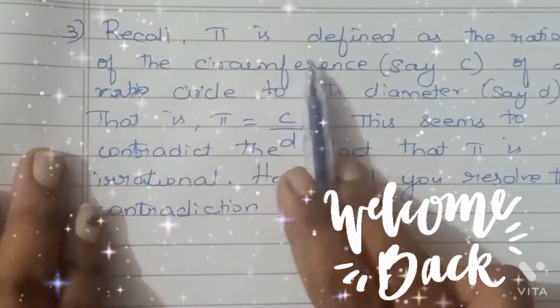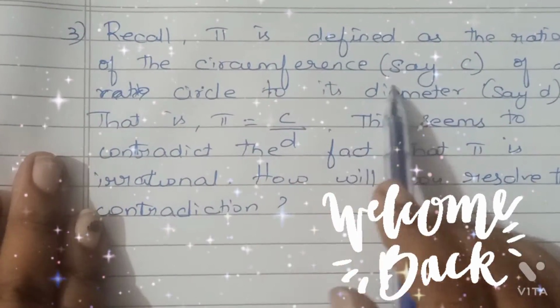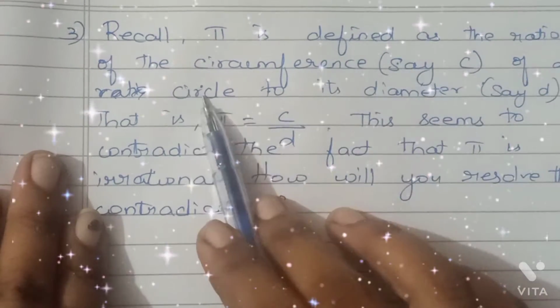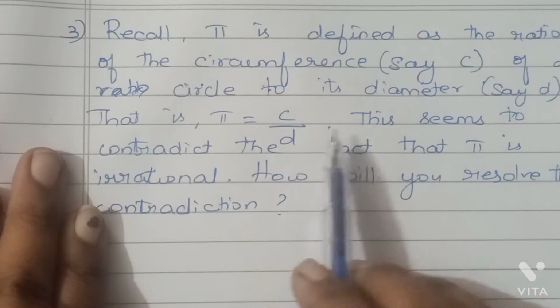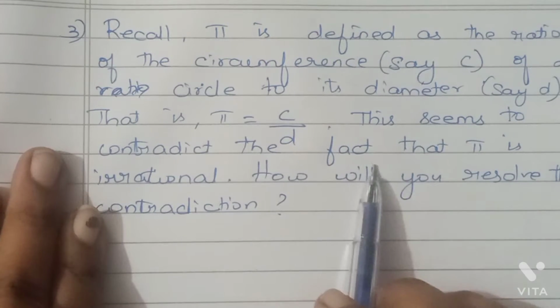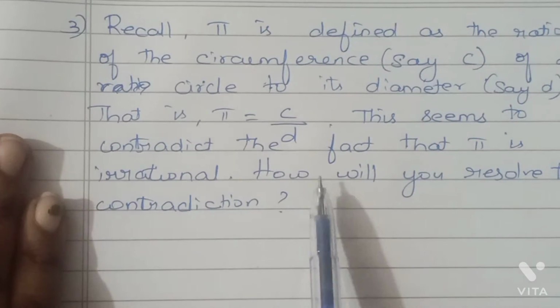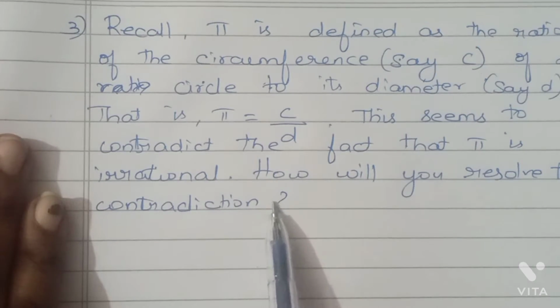Sum number 3. Recall pi is defined as a ratio of the circumference, say C, of a circle to its diameter, say D. That is, pi is equal to C by D. This seems to contradict the fact that pi is irrational. How will you resolve this contradiction?